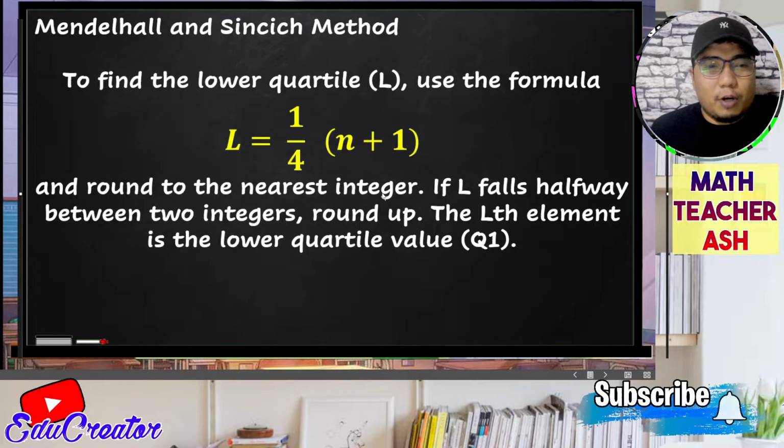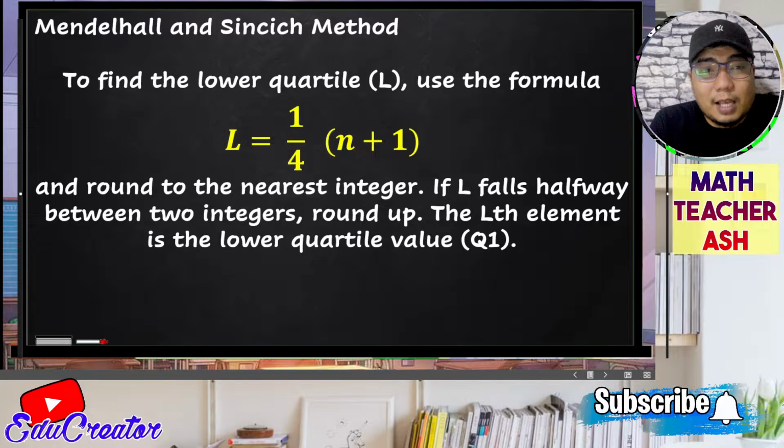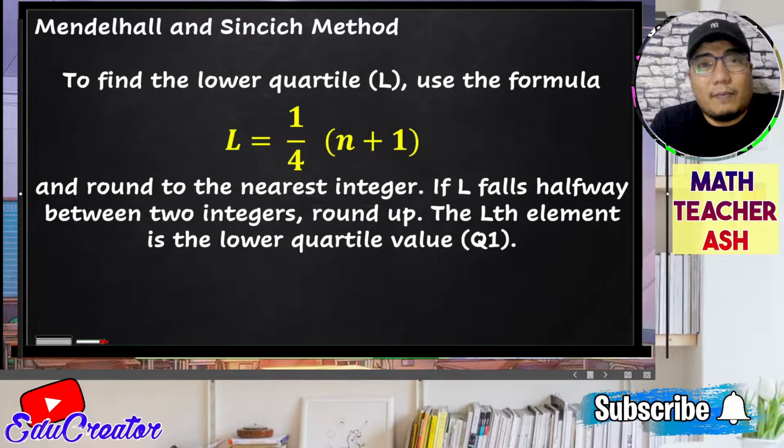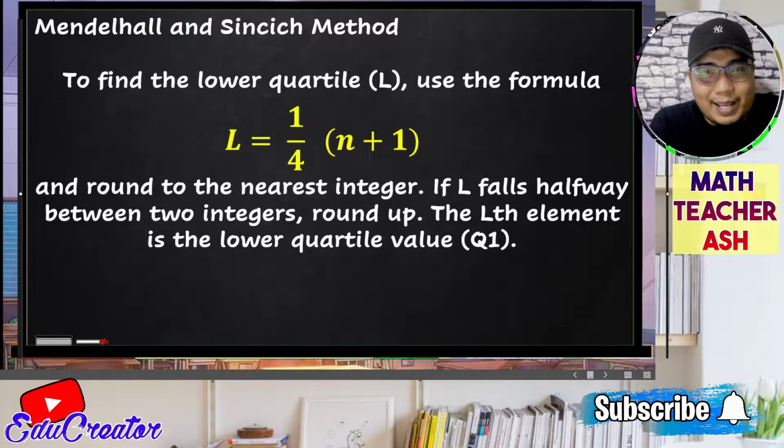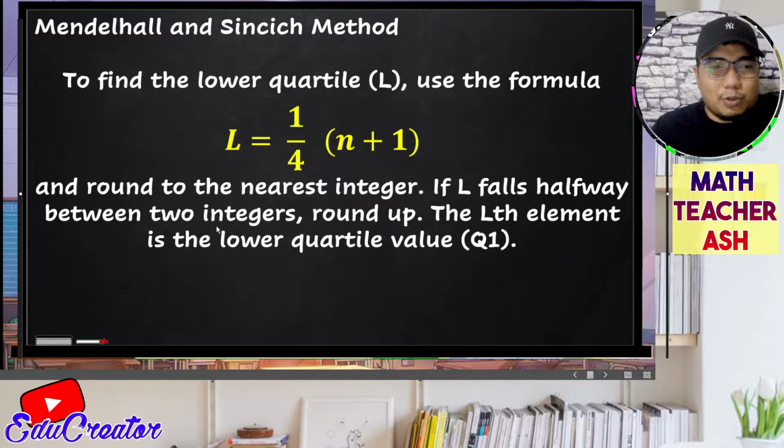Okay, so to find the lower quartile, there is a formula. The formula is 1/4 multiplied by the sum of n and 1. Now the result here is rounded up if it has a decimal point. If it doesn't, then that automatically is the position of that quartile 1 element. Okay, so how do we do that, my dear math learners?